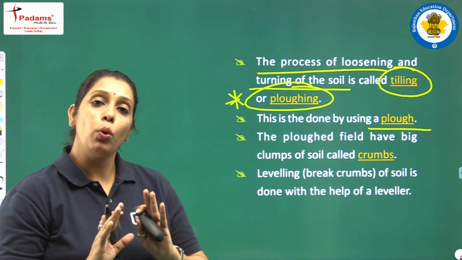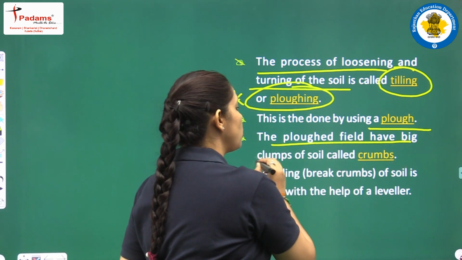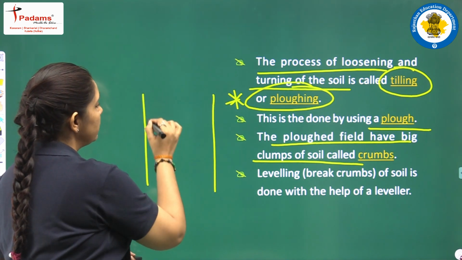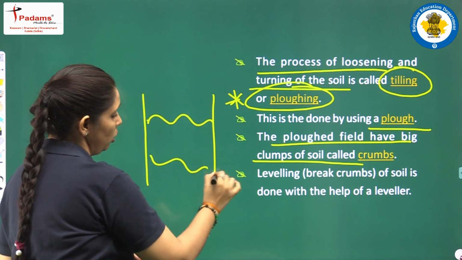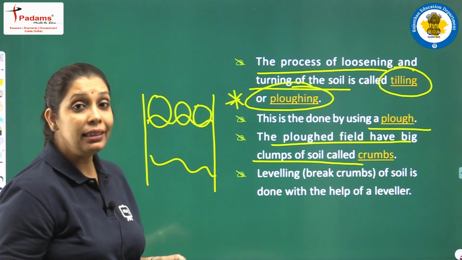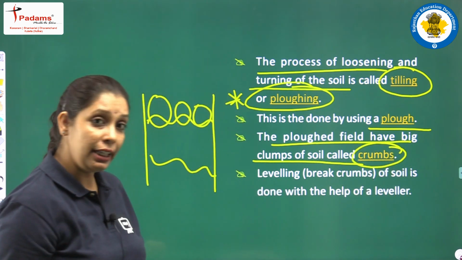Students, when plowing is done, the plowed field has big clumps of soil. Have a look. जब हम plowing करते हैं उसके बाद soil loosen हो जाती है, we have big clumps of soil, and these clumps of soil are known as crumbs. Fine.